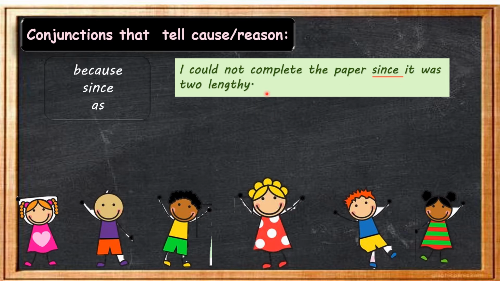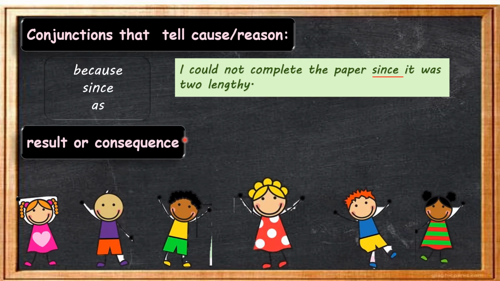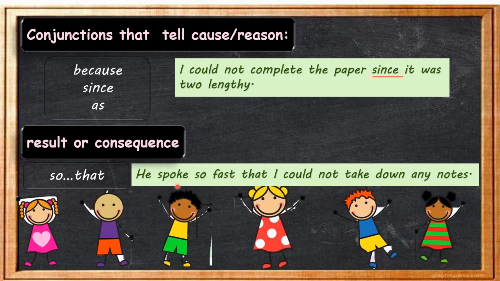Now children, see the conjunctions that tell about result or consequences. We use the conjunctions so and that. For example: he spoke so fast that I could not take down any notes. That means he was speaking really fast and it was difficult for me to write down notes. Is it clear, children?